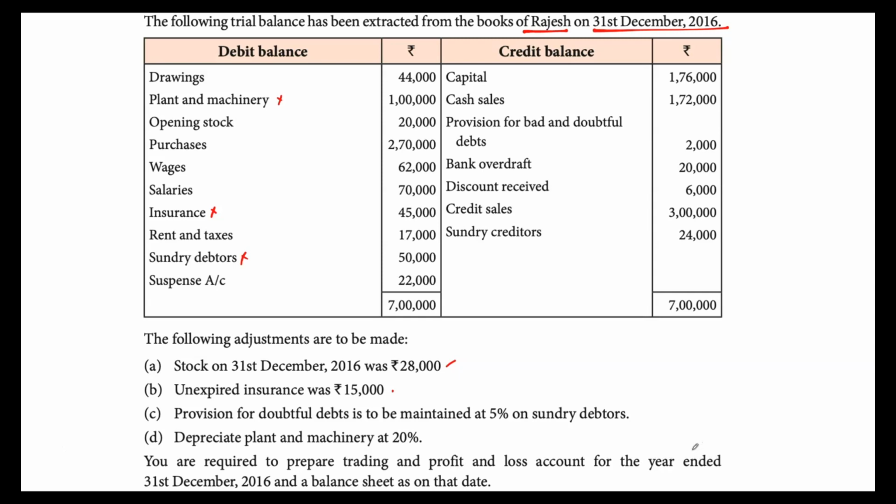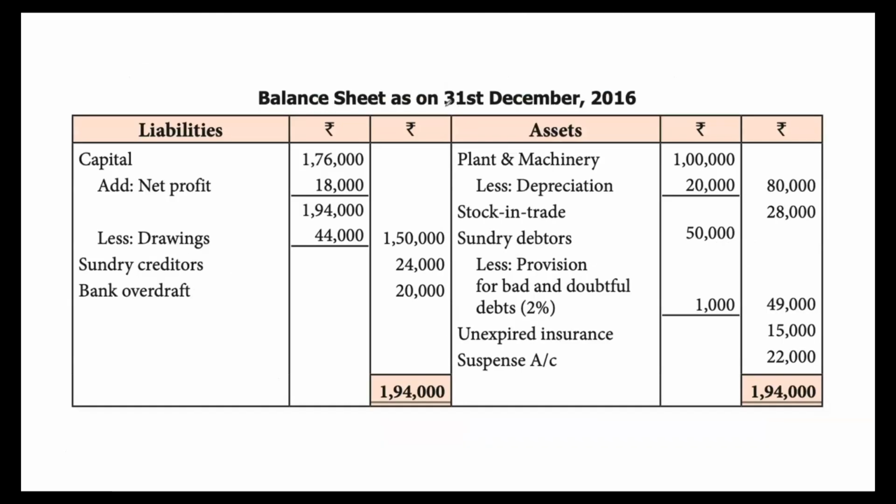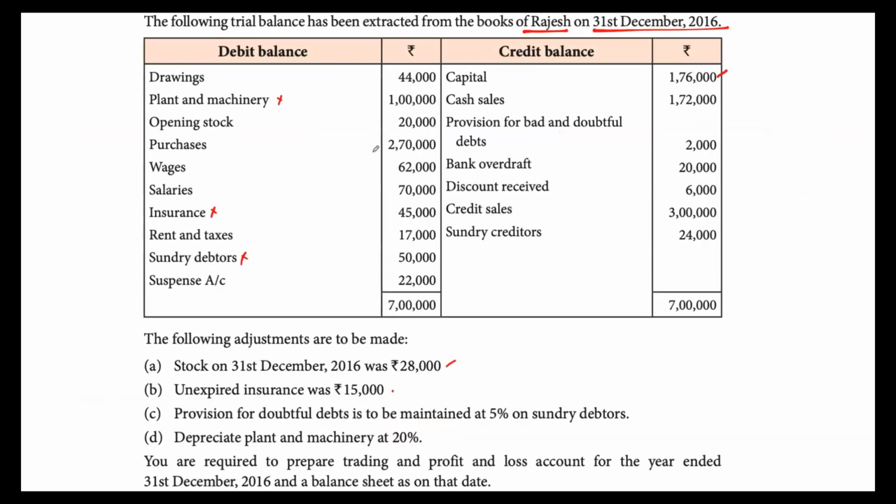Okay, so let's get started. We'll attack item by item. To start with, we'll take capital. Capital will find place in the balance sheet as on 31st December 2016. Capital will have some adjustments, so always write it in the inner column. And this is basically equity and liabilities, we say. Under that, capital, how much? 1,76,000. So that is taken care of.